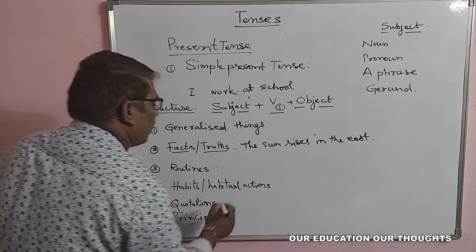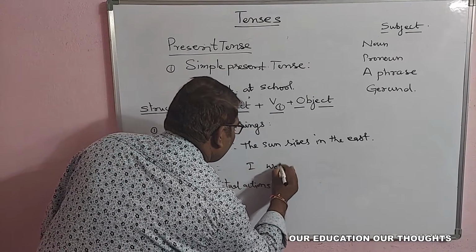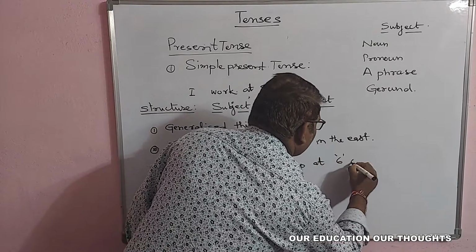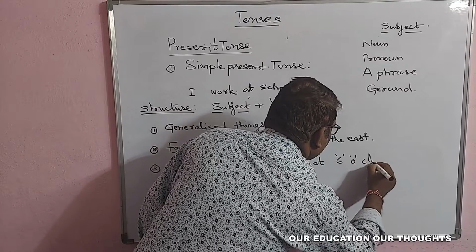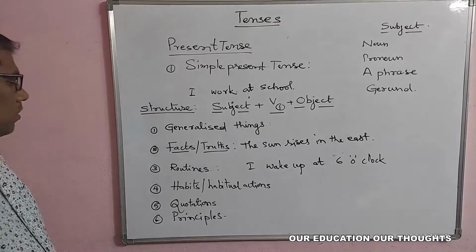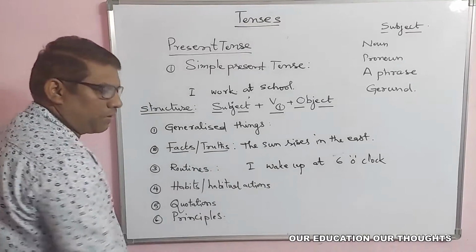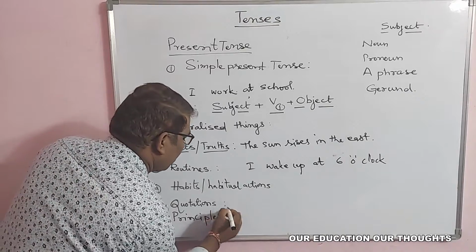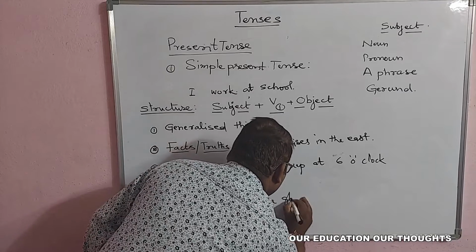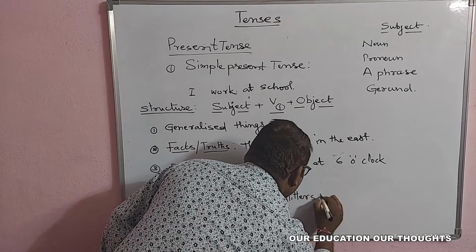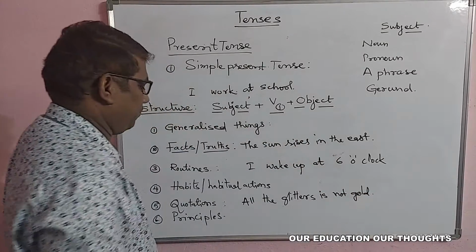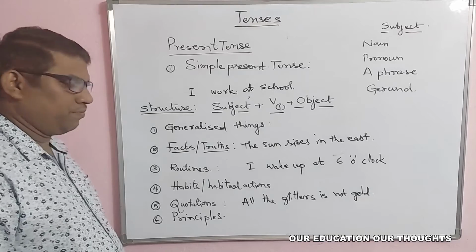Routine, for example, "I wake up at 6 o'clock." This is a routine or habitual action; both come under that. And quotations, for example, "All that glitters is not gold." It's a quotation, isn't it?